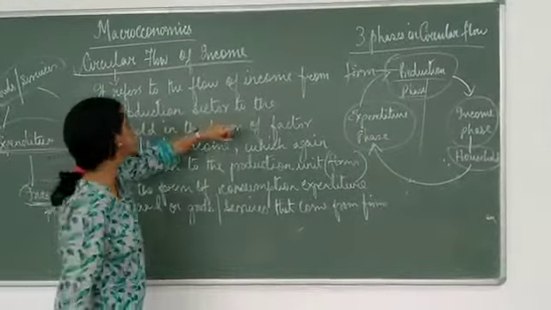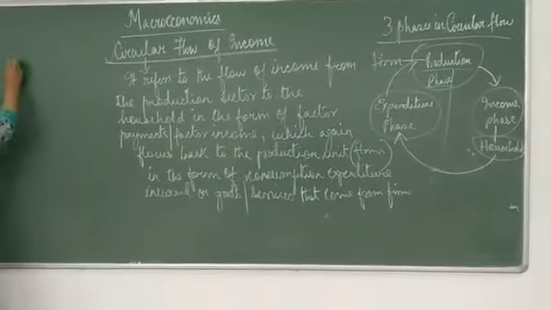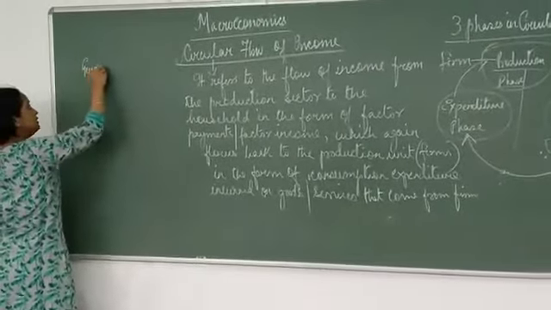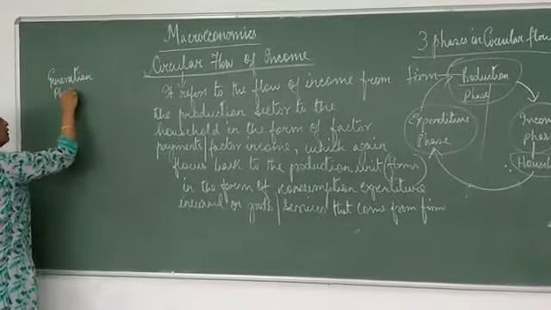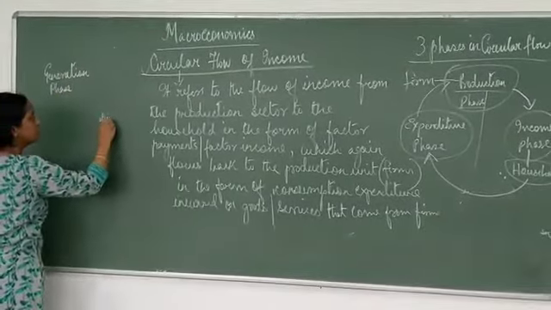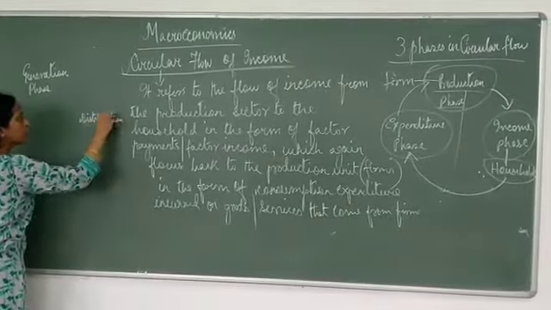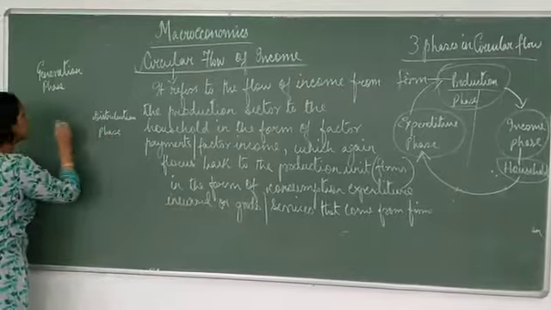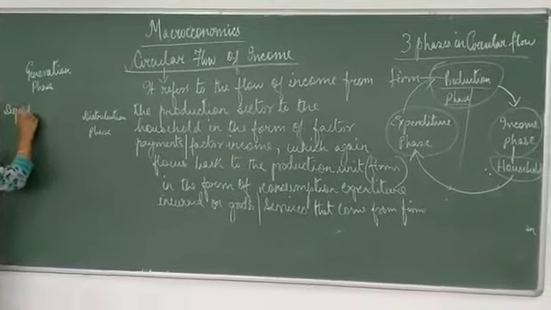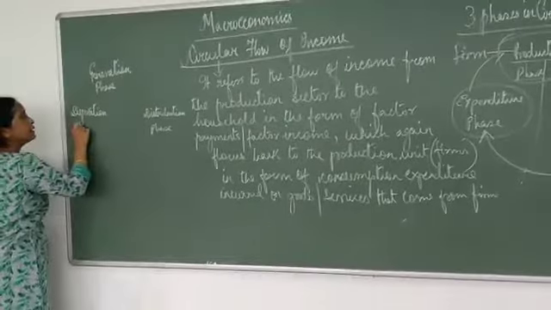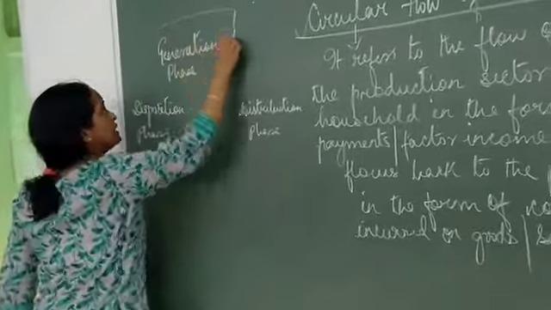Alright, production phase, I am just writing on this side. What are the other names here? Production phase is also called the generation phase, then distribution phase, and then we have the disposition phase. The same thing out there. What I have shown there, it can also be written like this.